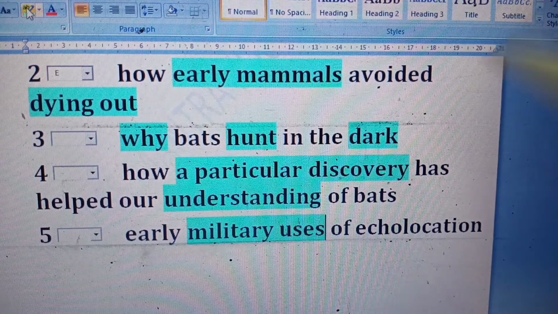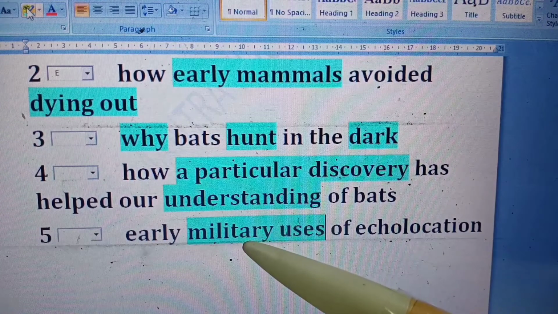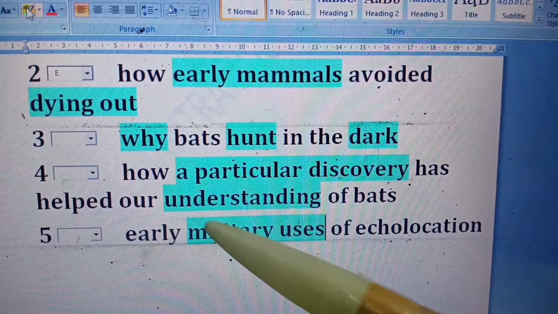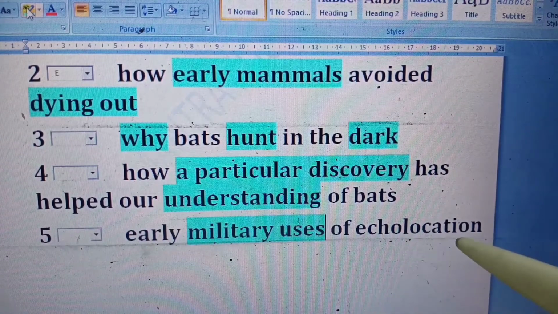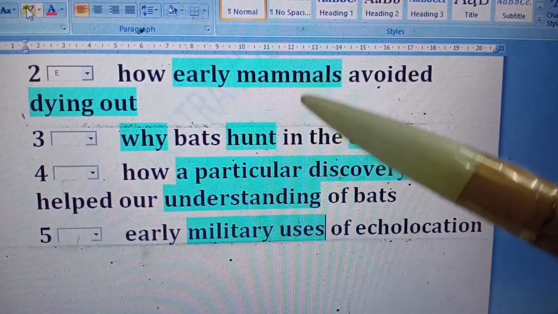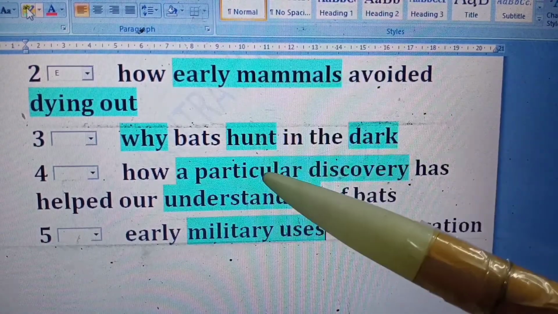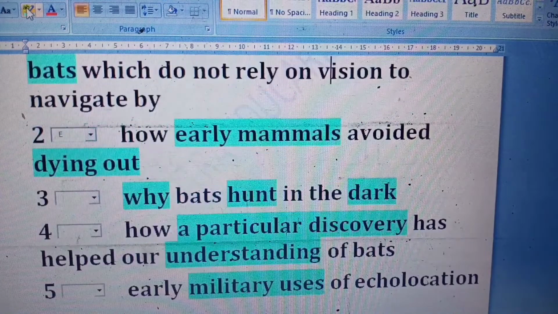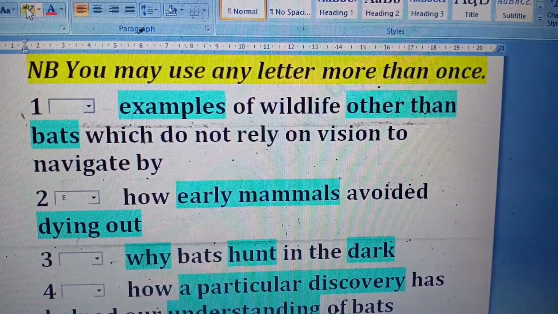So there are two uses: either it is used by the public, simple society, or by the military. So these are the early military uses of echolocation. If we understand the question, then it is very easy to find the answers.